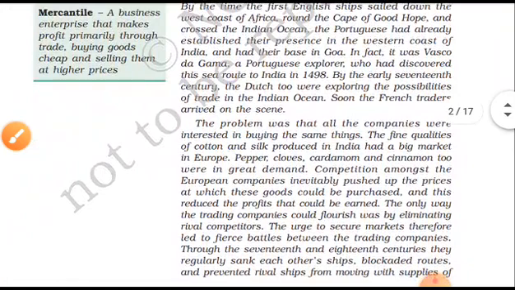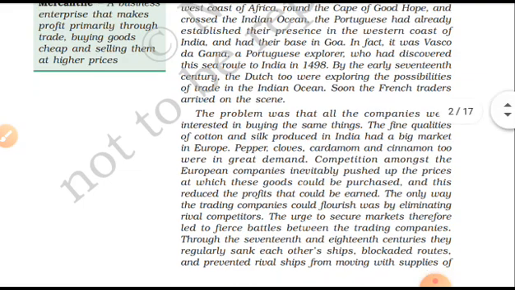So these people also went there. Okay, the Portuguese had already established their presence on the western coast of India and had their base in Goa. And Vasco da Gama found India in 1498. You know about it.